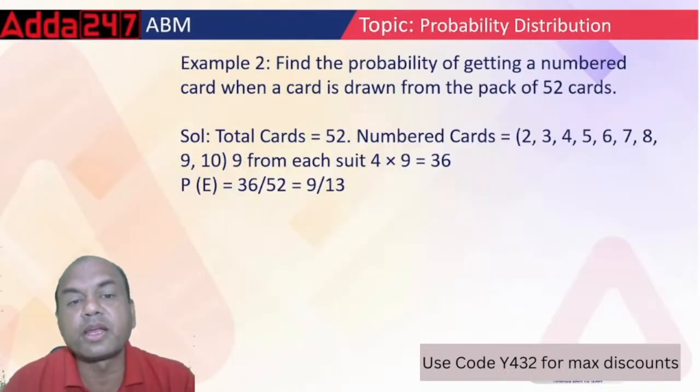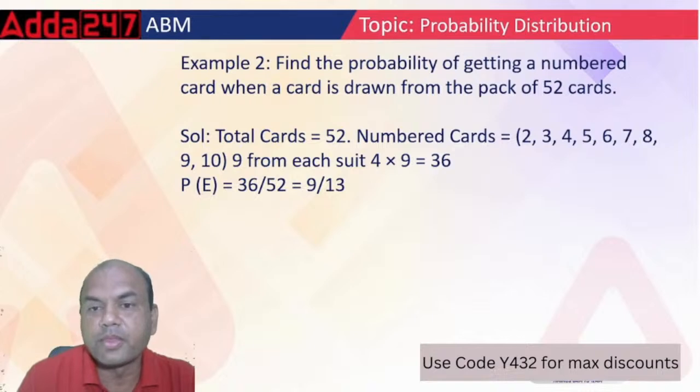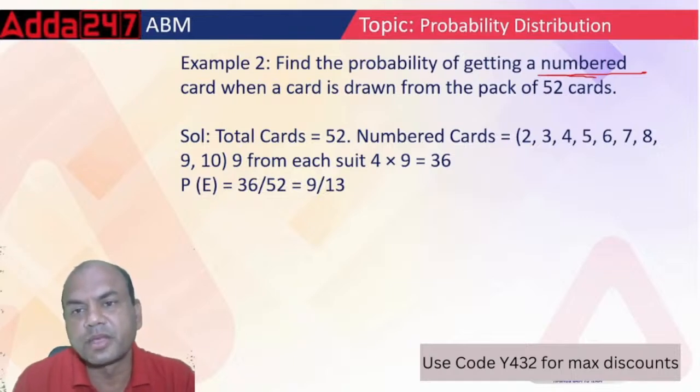Find the probability of getting a numbered card when the card is drawn from a pack of 52 cards. Now I want a numbered card. Okay. Numbered card. Now how many numbered cards are there? Firstly tell me. And total is 52.